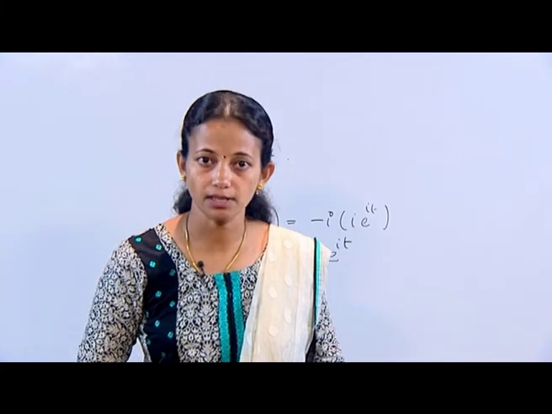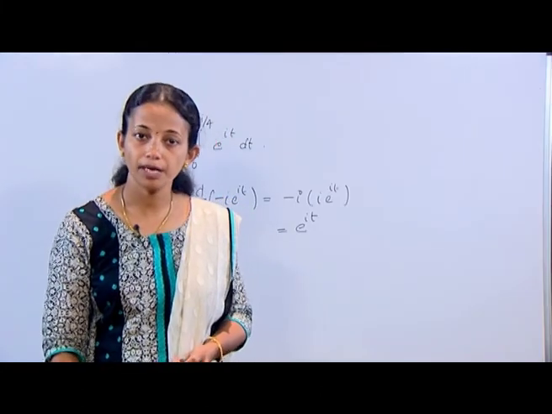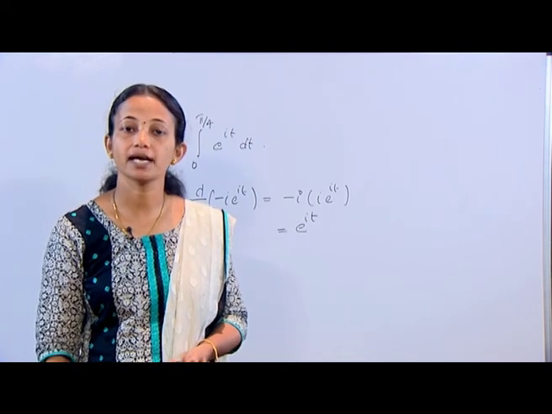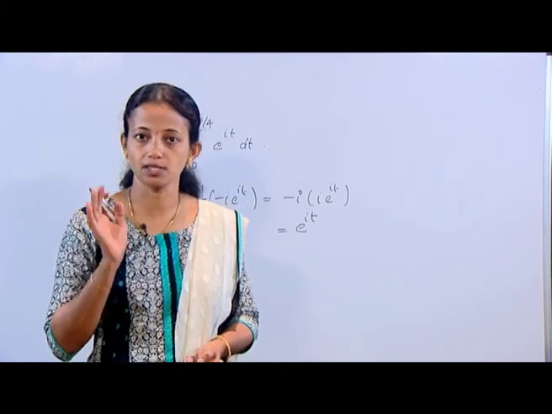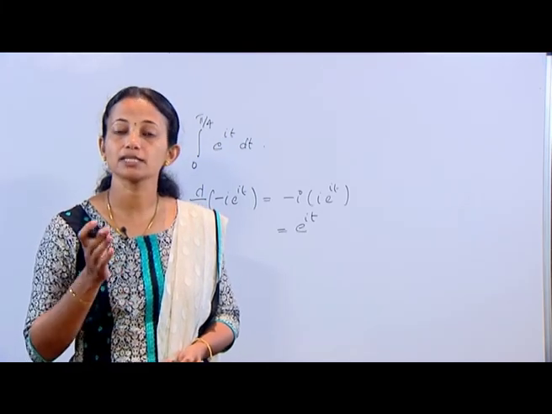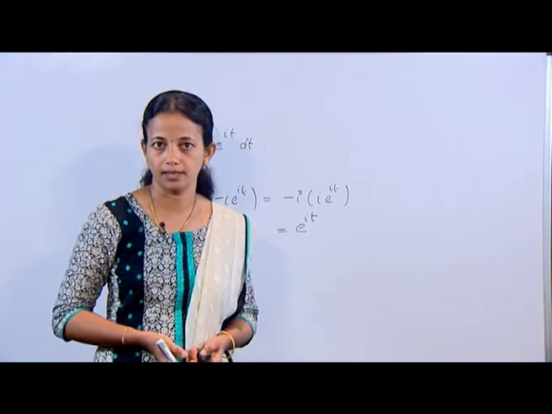Using the above result, we have integral 0 to pi by 4 e raised to i t dt is equal to minus i e raised to i t over the limits 0 to pi by 4, which is equal to minus i e raised to i pi by 4 plus i.